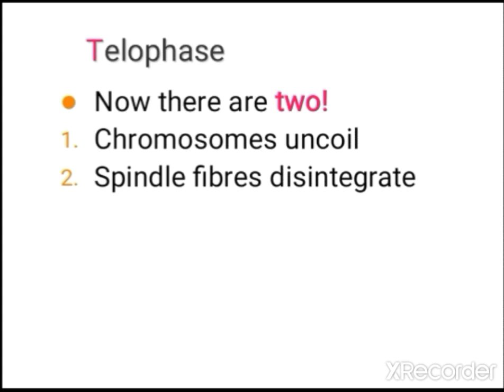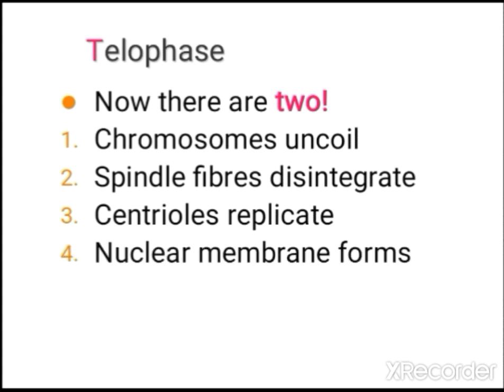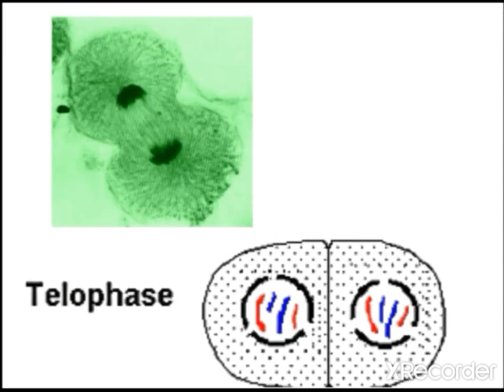During prophase it formed, so here it disintegrates, and the centrioles replicate, and later the nuclear membrane, what does it do? Its formation occurs. There it disappears, so here formation occurs, and the cell divides, and the nucleolus, which also disappeared, will also form again. Okay, so here you can see the telophase. Can you see? Two daughter cells are going to divide and separate. So here also you can observe the telophase.